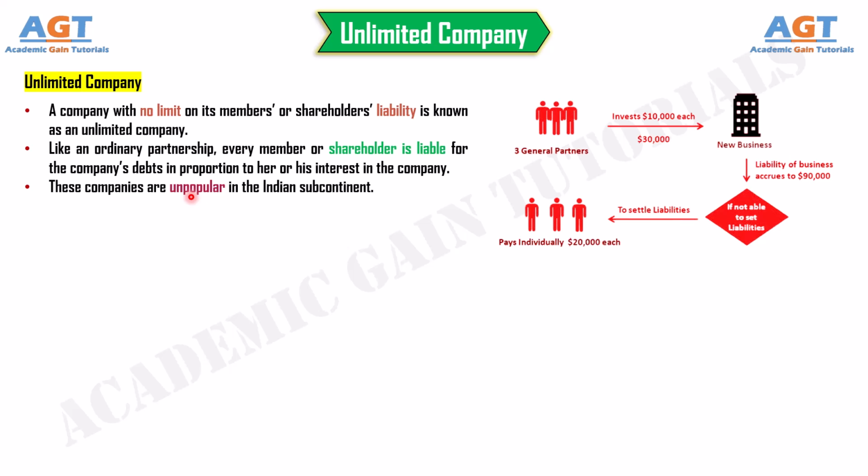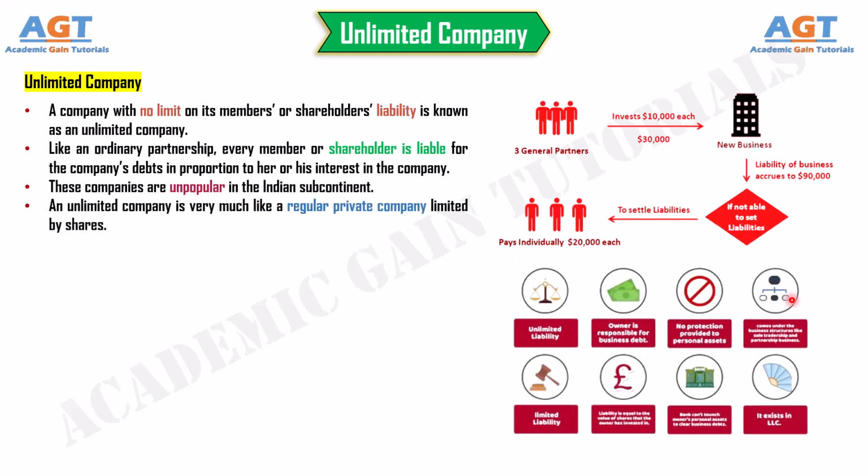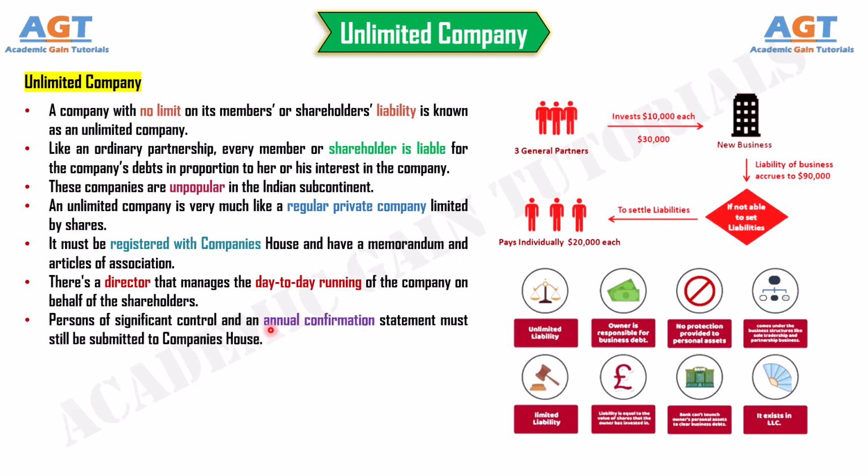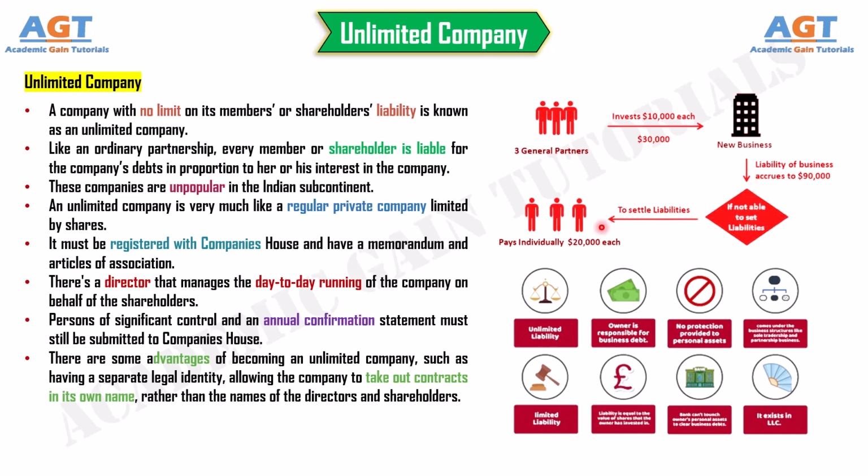An unlimited company is very much like a regular private company limited by shares. It must be registered with Companies House and have a memorandum and articles of association. There's a director that manages the day-to-day running of the company on behalf of the shareholders. Persons of significant control and an annual confirmation statement must still be submitted to Companies House. There are some advantages of becoming an unlimited company, such as having a separate legal identity, allowing the company to take out contracts in its own name, rather than the names of the directors and shareholders.